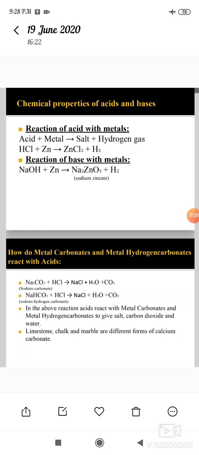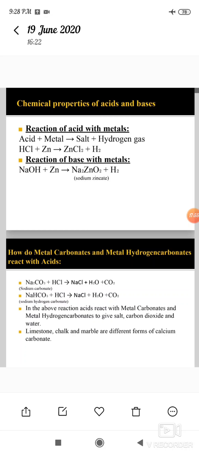When excess carbon dioxide gas is passed through the calcium carbonate, calcium hydrogen carbonate is formed and the solution becomes colorless. When sodium carbonate reacts with hydrochloric acid, it gives sodium chloride, water and carbon dioxide.